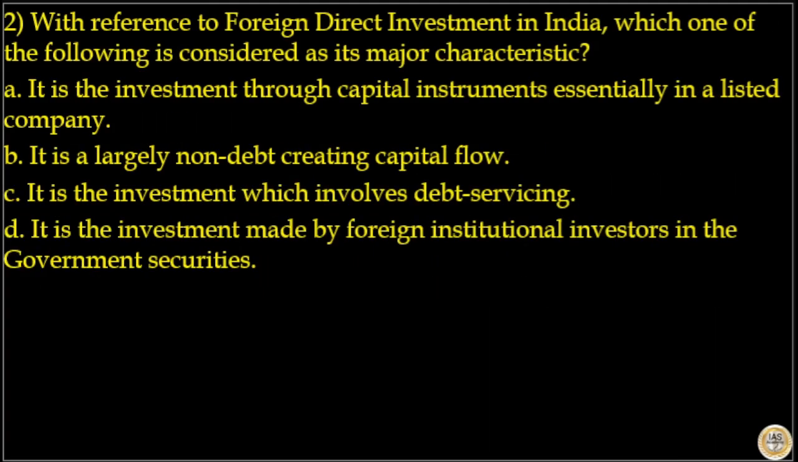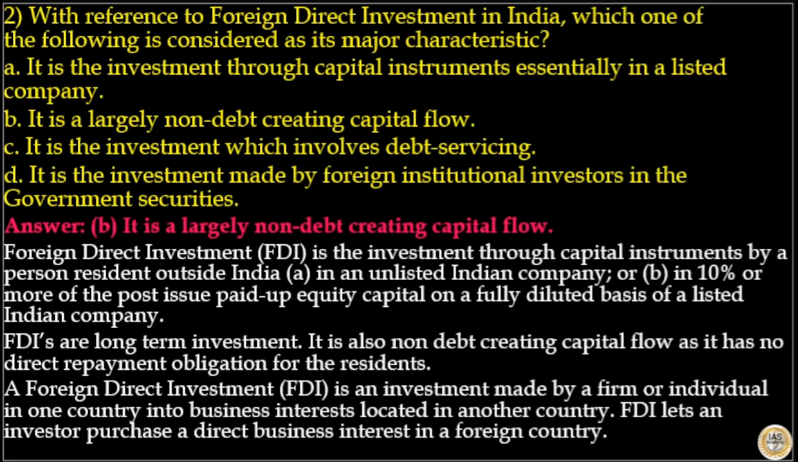Next is with reference to foreign direct investment in India, which one of the following is considered as its major characteristic? Options are, it is the investment through capital instruments essentially in a listed company. That is incorrect. It can be in a listed as well as unlisted company. It's a largely non-debt creating capital flow. That is correct. It is an investment which involves debt servicing. That is incorrect. It is an investment made by foreign institutional investors in the government securities. Incorrect. So, the answer to this question is option D.